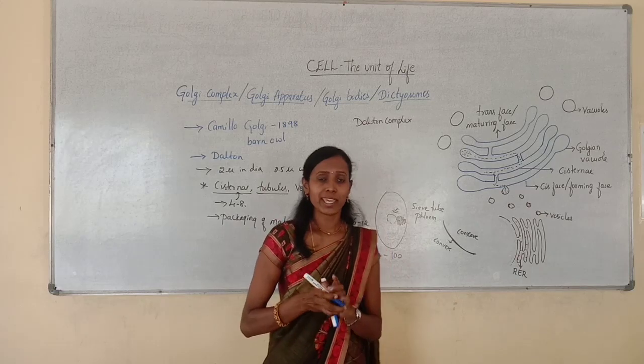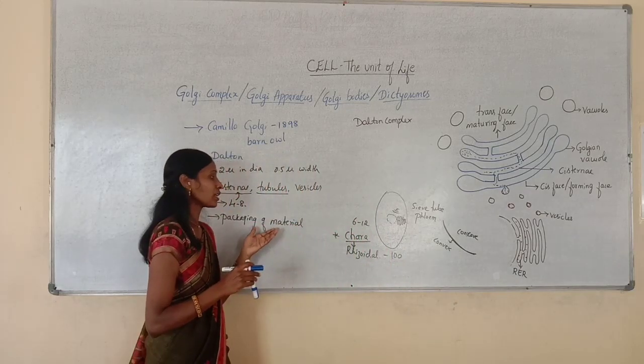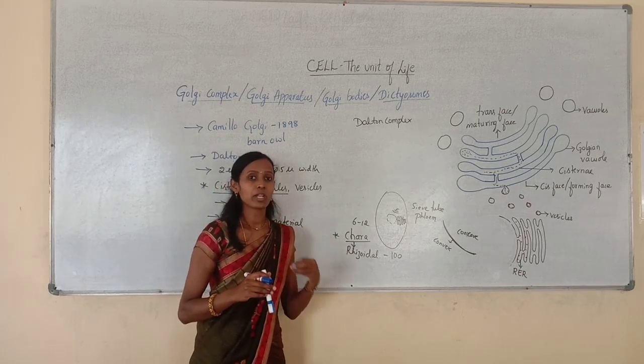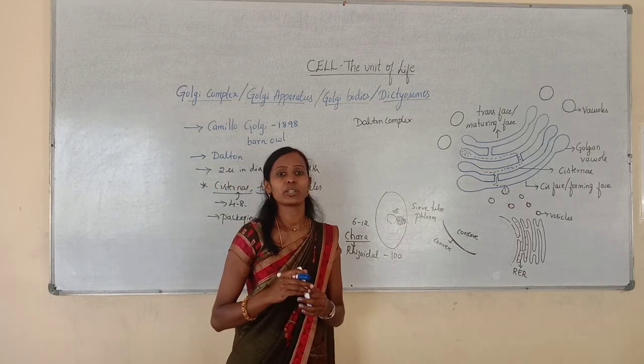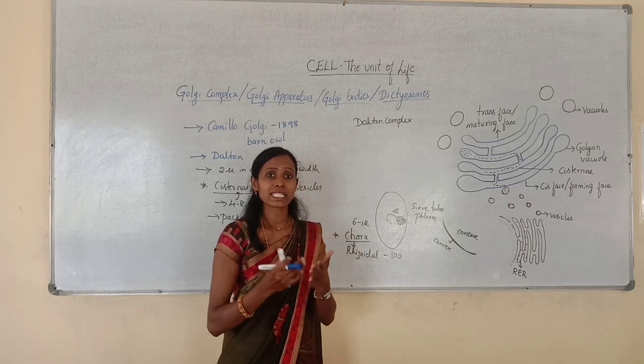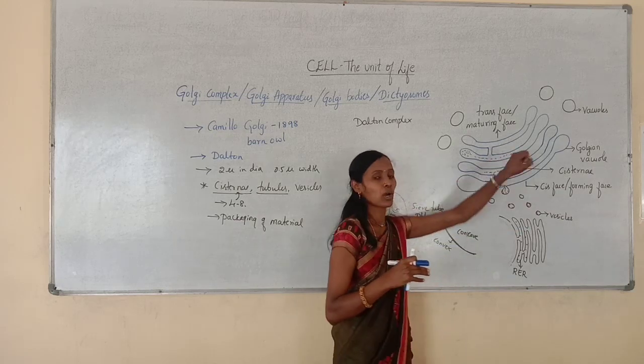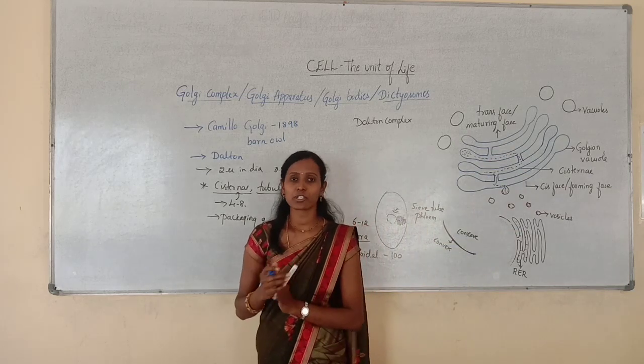So that is what I am saying. The principal function of the Golgi complex is the packaging of materials. The packed materials that will be discharged are delivered to the target cell organelles. Whichever cell organelles require proteins, all those things will be modified and packaged within the Golgi complex. That is the first function.